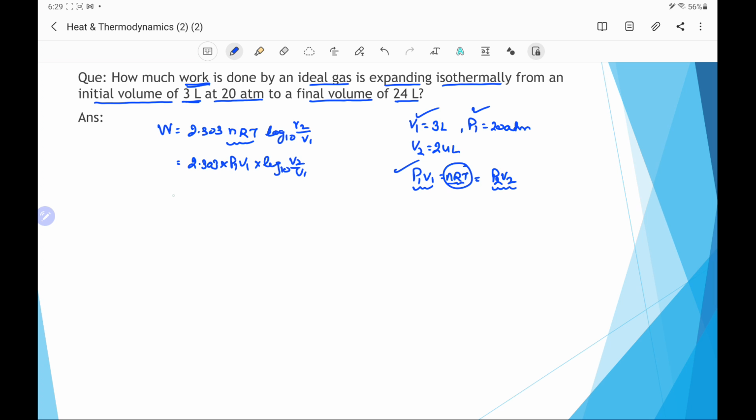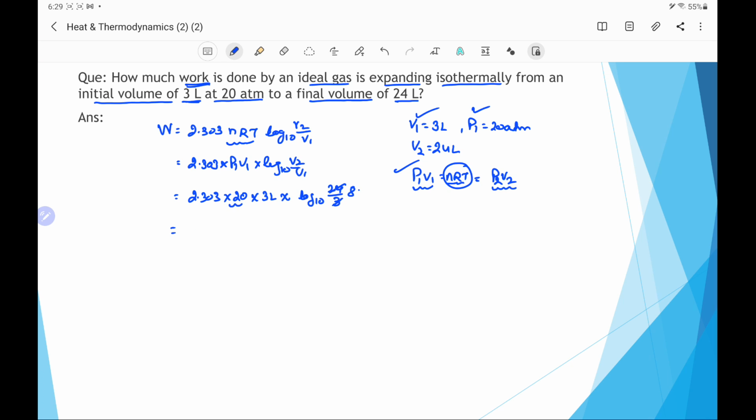Now we have all the parameters. Therefore, it is 2.303 into pressure 20 atm into volume 3 liter into log with base 10 of V2 by V1, that is 24 divided by 3, so it will be 8.